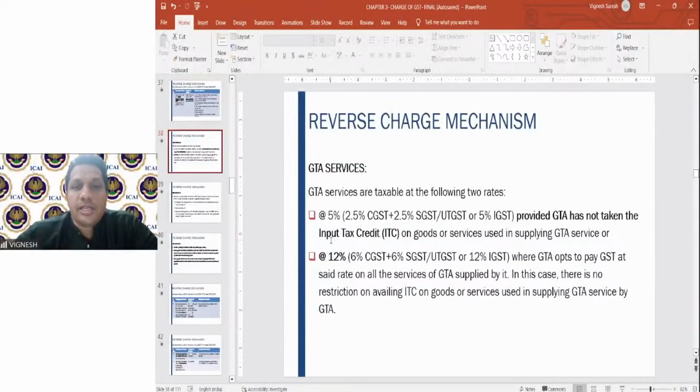As I told you, the GTA services will be taxable at two rates here: 5% where the GTA has not taken the input tax credit, 12% where he opts to pay the GST at the set rate. So goods transport agency is the service which is covered under the tax.